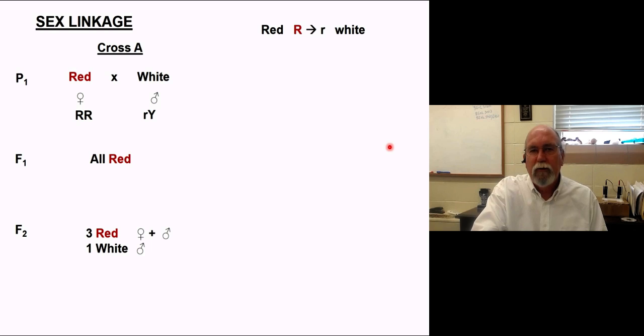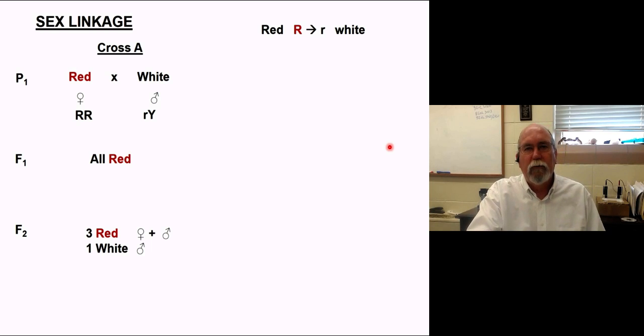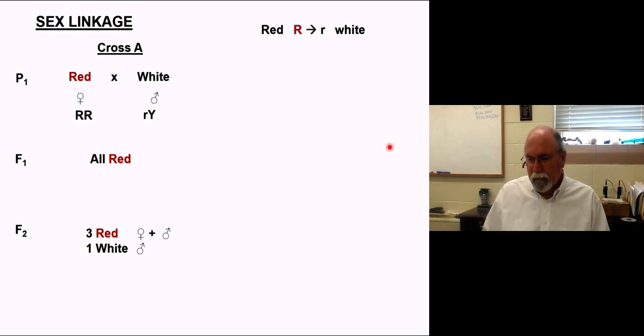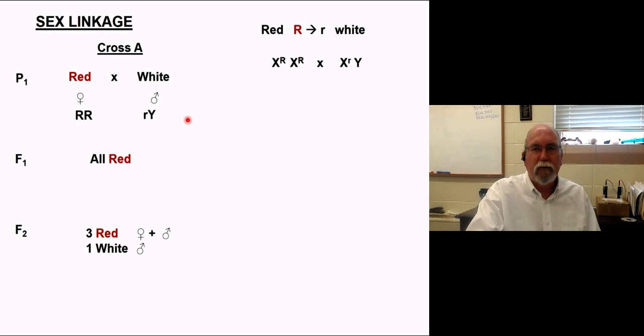Females get 2 X's, so they get 2 copies of every allele. The males only get 1 copy of each allele. So in our case, the white-eyed male has a Y, and then he has an X chromosome where this is being carried. Now, if you feel uncomfortable writing like this, a lot of people tend to write it like this, where they take the X's and indicate the alleles that are carried there, and then the male over here would only have 1 X and carry. Either way you want to write it, that's fine. It doesn't matter. I'm just shorthanding it over here, but it's the same outcome.